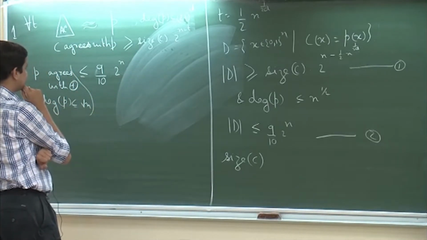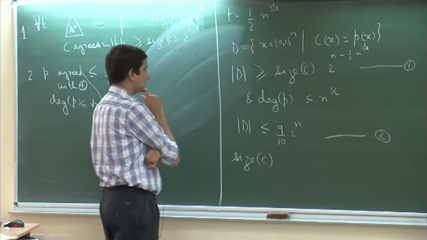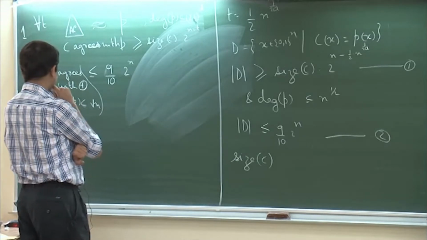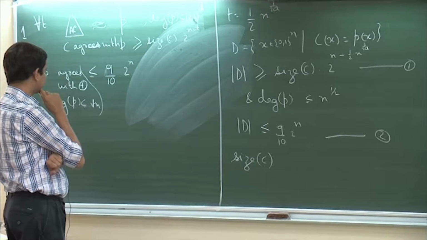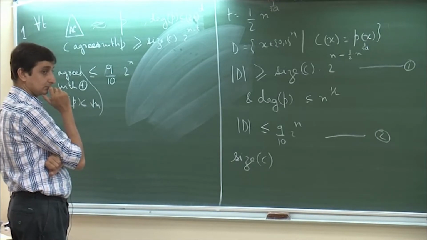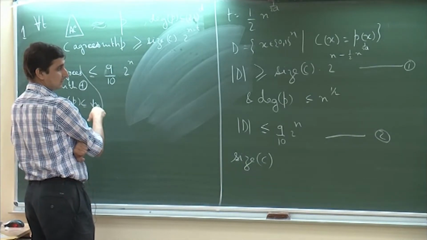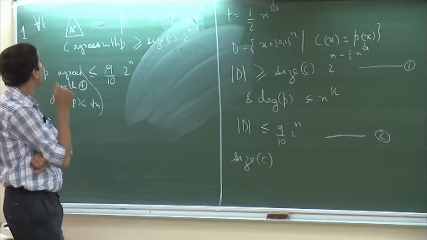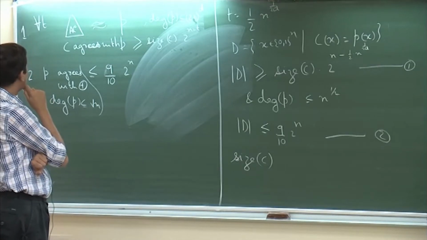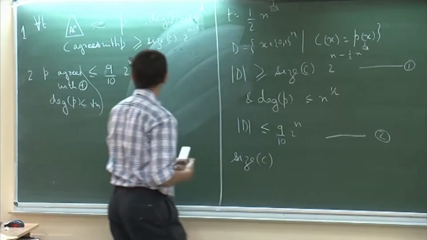Lemma 1 says that if we have an AC 0 circuit, then it agrees on at least so many points, and lemma 2 says that P agrees with parity on at most so many inputs. Oh, okay, it differs from C on this.